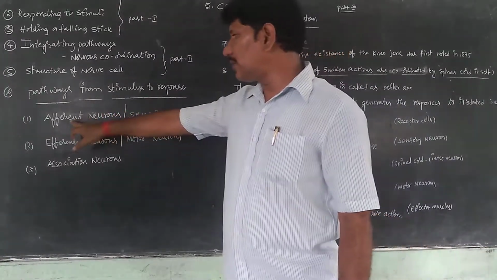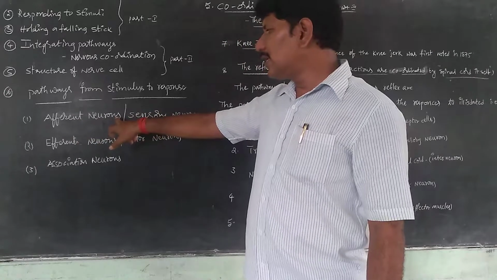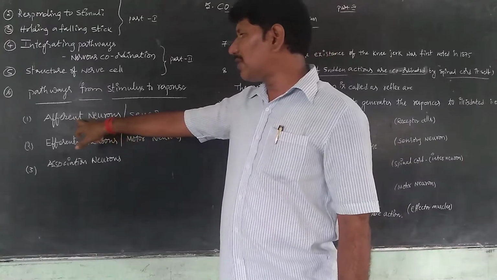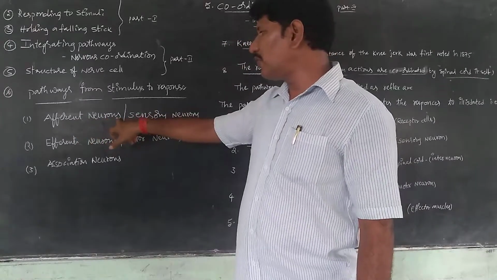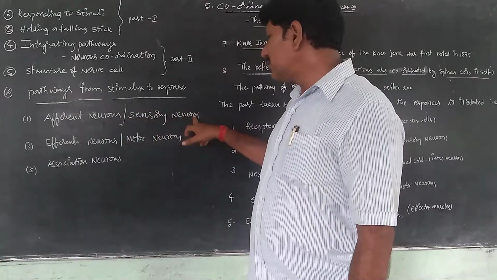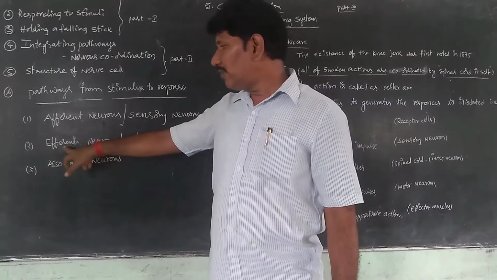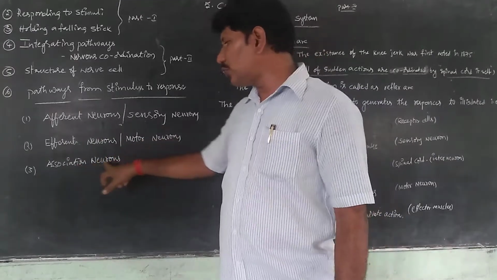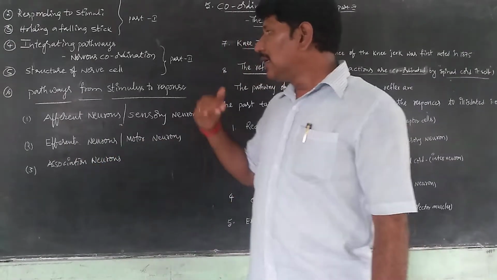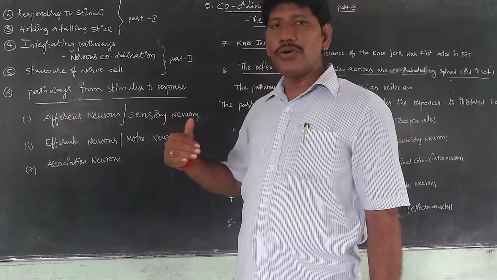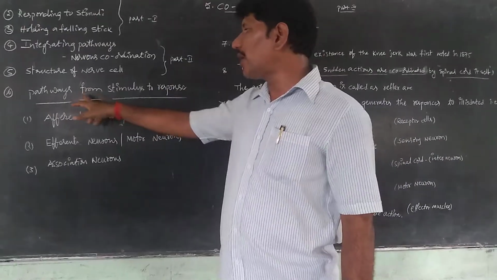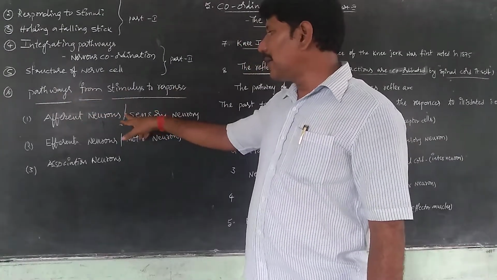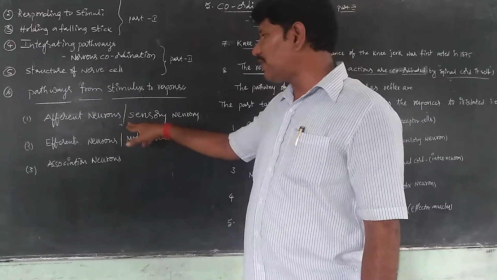There are three types of nerves: afferent nerves or afferent neurons, also called sensory neurons; second, efferent neurons or motor neurons; the third, association neurons. In this part of the video, I would like to explain the pathways from stimulus to response with the support of these three types of neurons.